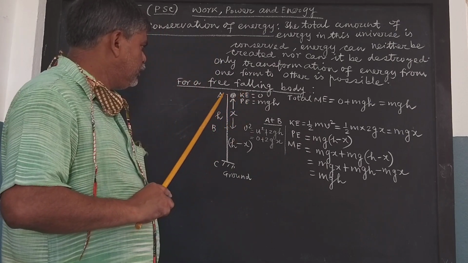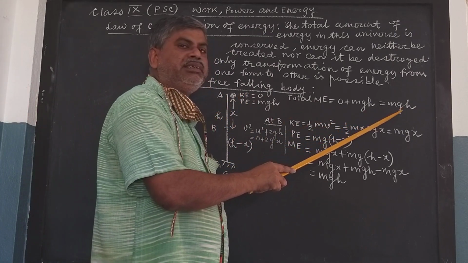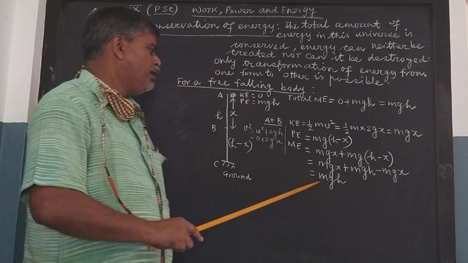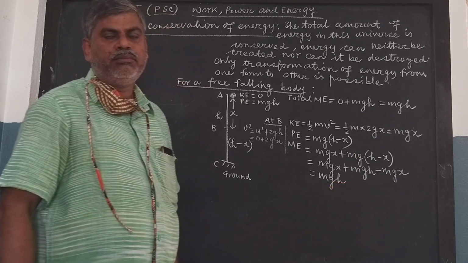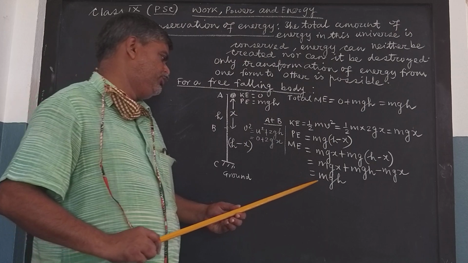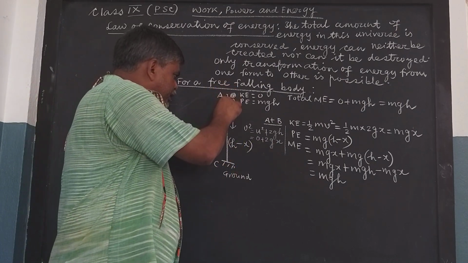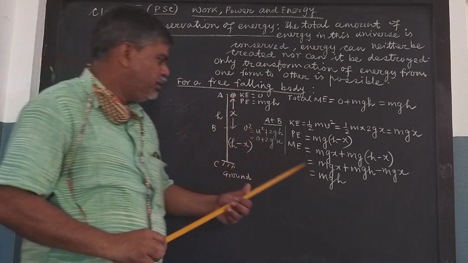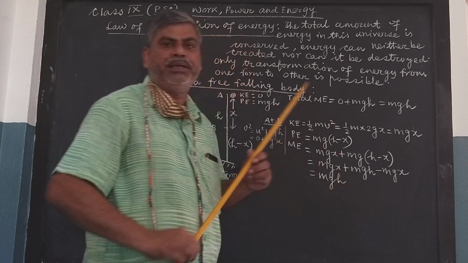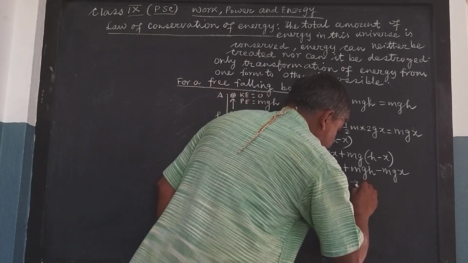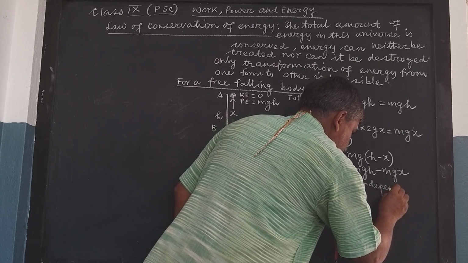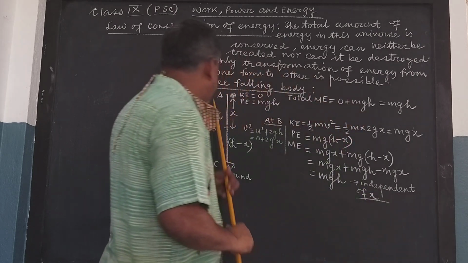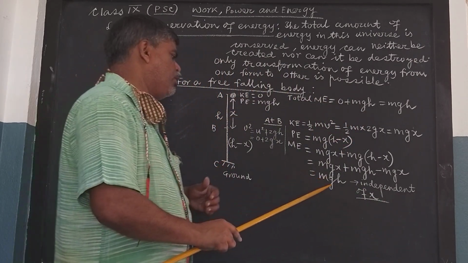So what do we see? At the point A, the body had its total mechanical energy mgh. At the point B, its total mechanical energy is again mgh. And interestingly, we should note that we have calculated its mechanical energy as it falls through a height x, but this mechanical energy is coming out to be independent of x. It does not depend on x. That means whatever be the value of x, it will come out to be mgh.